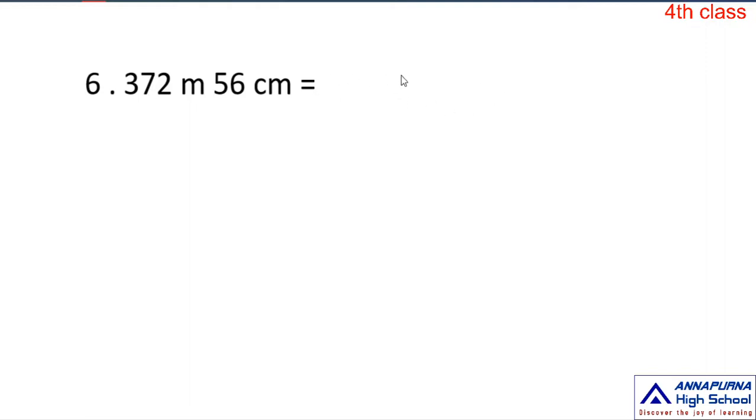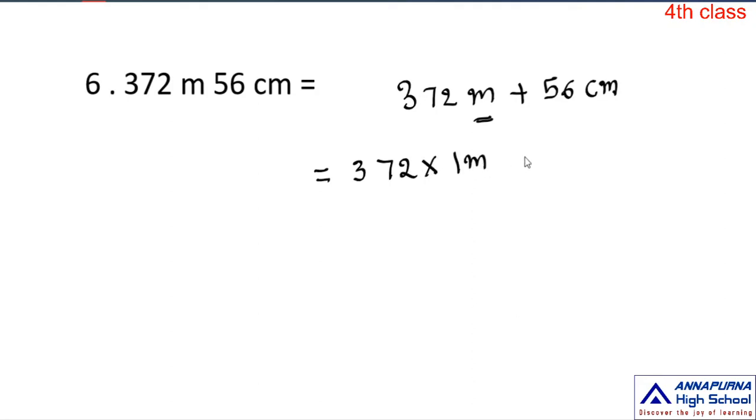Okay, so first what we are doing, we are dividing into two parts: 372 meters plus 56 centimeters. Okay, ma? So we need to convert this one, na, ma? 372 meters. So 372 into 1 meter plus 56 centimeters. So 1 meter is equal to 100 centimeters plus 56 centimeters.